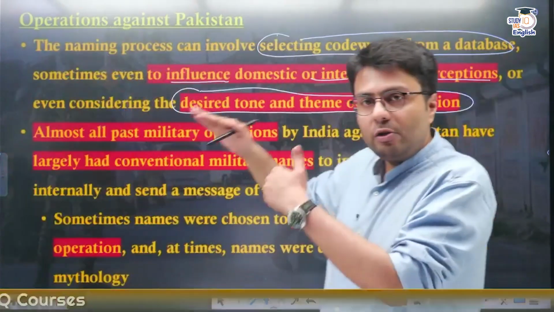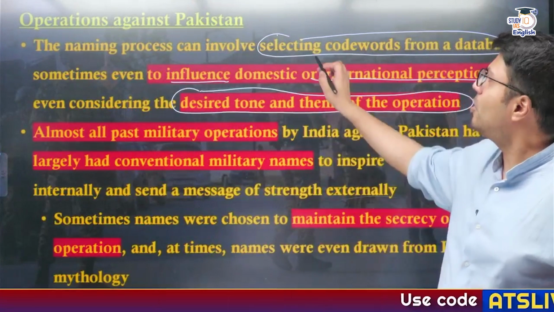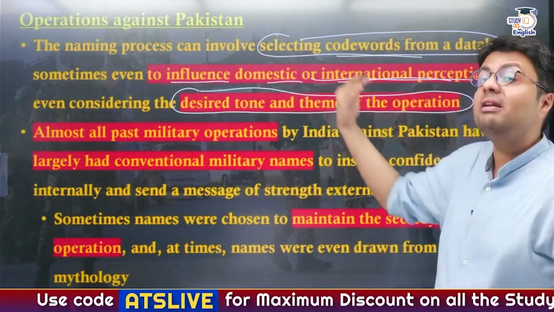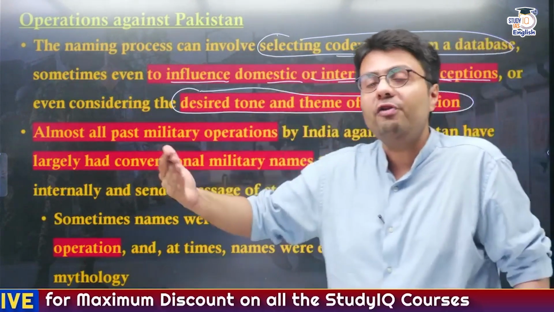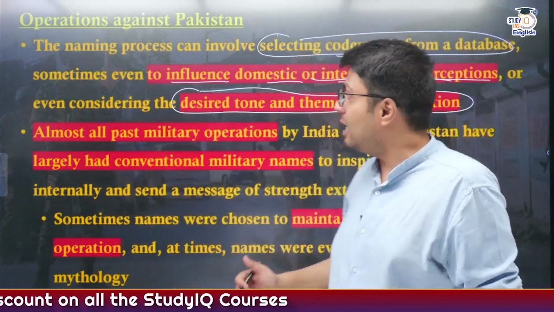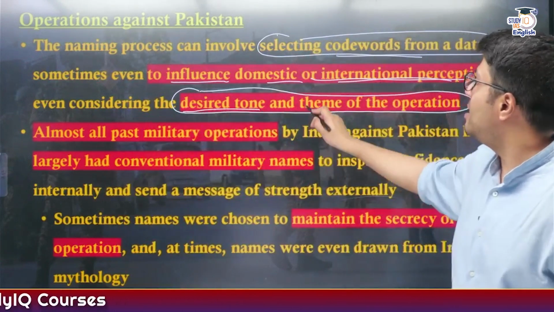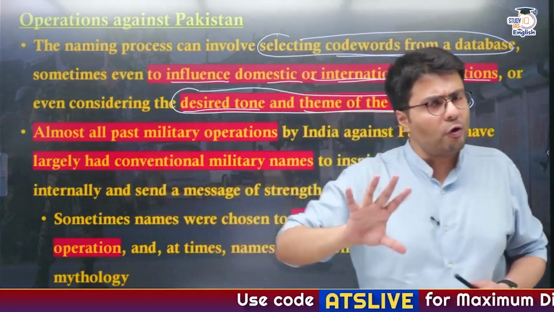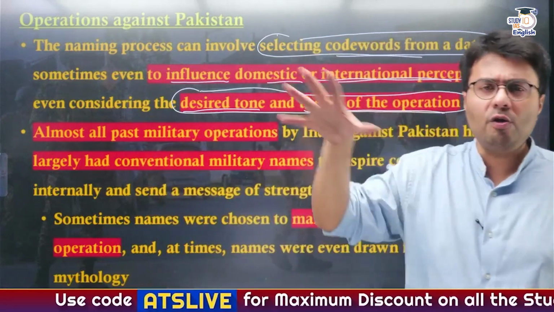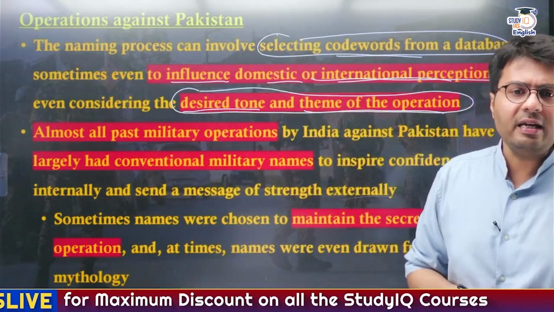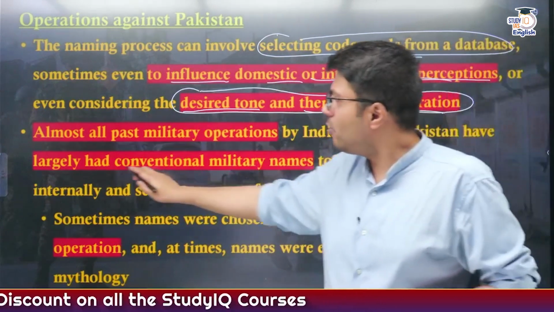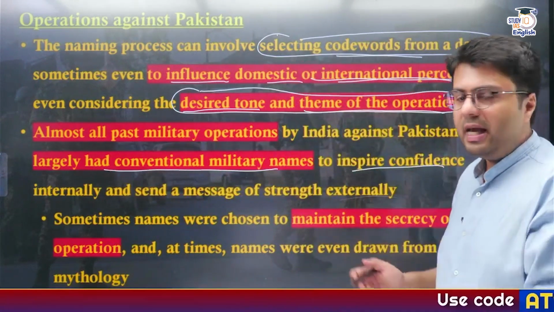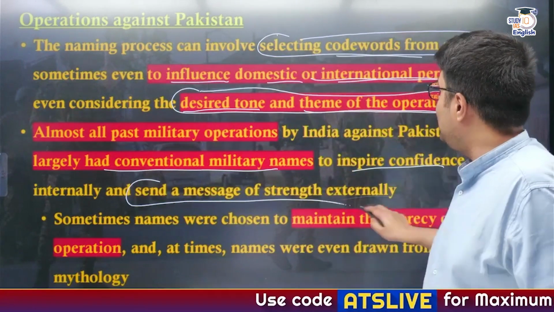So therefore you see most militaries, including India, have historically selected code words which might influence their domestic and international perception, like the US did with Operation Enduring Freedom, so as to promote democracy in Afghanistan. Sometimes countries follow a desired tone and theme of operation, like Israel did with Operation Wrath of God. This has also been followed by India, like Operation Vijay, which signifies victory over Pakistan in the 1999 Kargil conflict, right? So India also largely followed conventional military names. Sometimes it is done to inspire confidence internally, and sometimes to send a message externally.